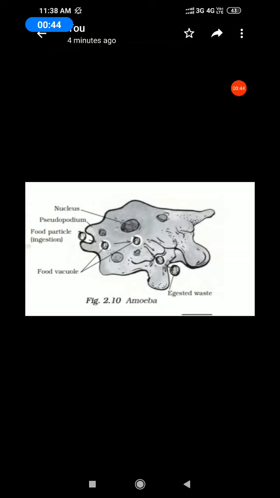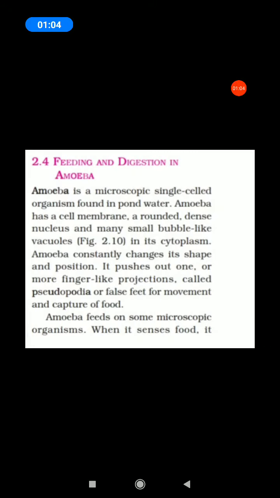Then food particle. Then food vacuoles, the blue in color food vacuole. Ingestion of food, then digest the food materials. Then the final stage, the digested waste materials in amoeba. Now I will explain feeding and digestion in amoeba. All of you see your book page number 18, feeding and digestion in amoeba.